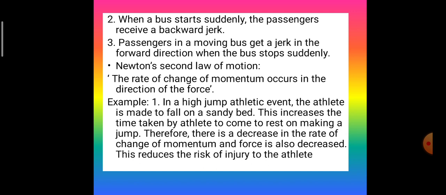Newton's second law of motion states that rate of change of momentum occurs in the direction of force. First example, in a high jump athletic event, the athlete is made to fall on a sandy bed. This increases the time taken by the athlete to come to rest on making a jump. Therefore, there is a decrease in the rate of change of momentum and force is also decreased. This reduces the risk of injury to the athlete.